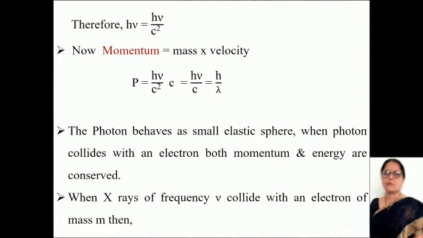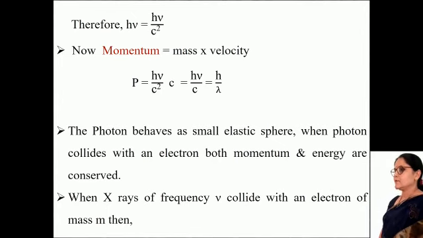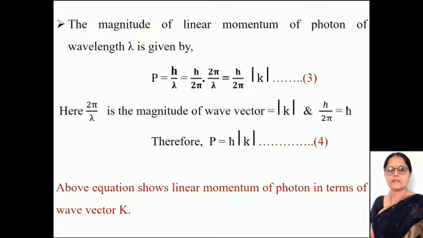The photon behaves as a small elastic sphere. When a photon collides with an electron, both momentum and energy are conserved. When X-rays of frequency nu collide with an electron of mass m, then we can write the magnitude of the linear momentum of photon of wavelength lambda, that momentum p is equal to h upon lambda.